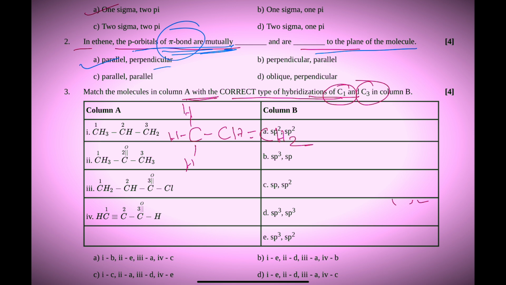For this one you can say sigma, sigma, sigma, sigma, so sp3. For this one pi, sigma, and also 2 hydrogens, so I can write like this, sigma, sigma, so 3 sigma, sp2. So for the first, which one is correct? sp3 and sp2.